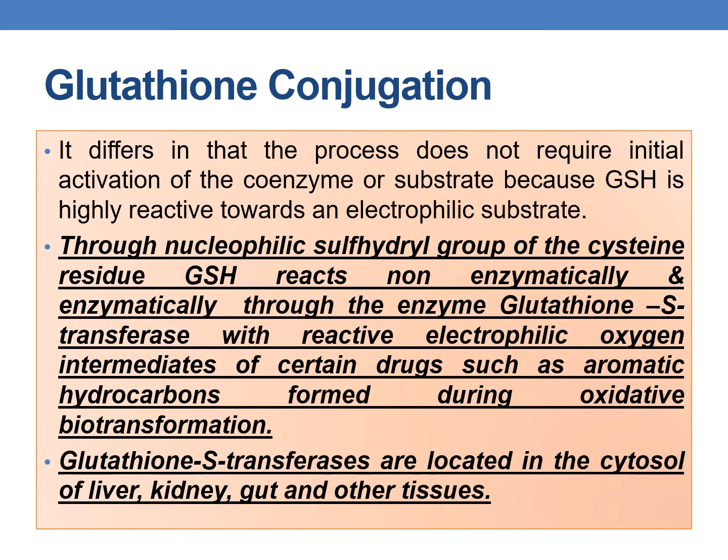The enzyme glutathione S transferase is located in the cytosol of liver, kidney, gut and other tissues.